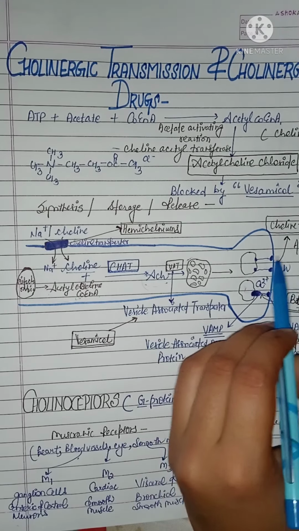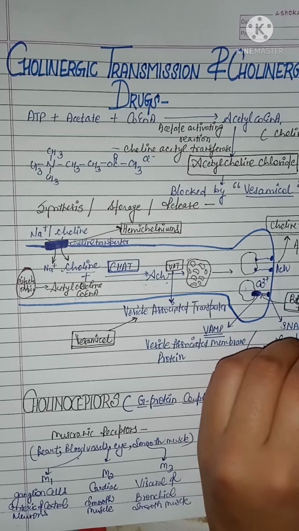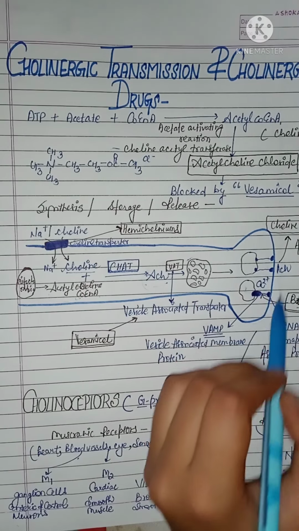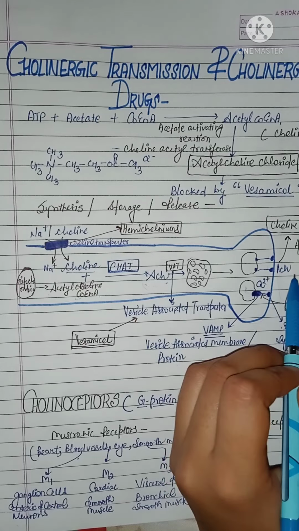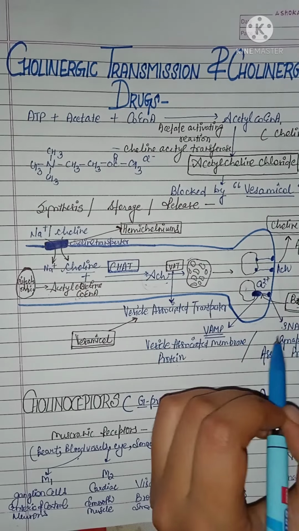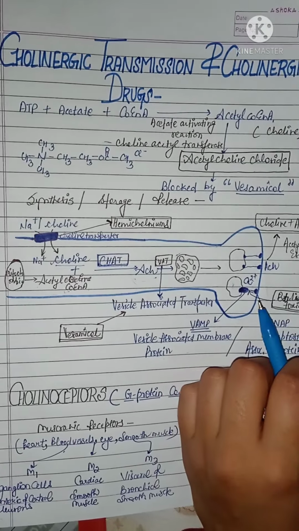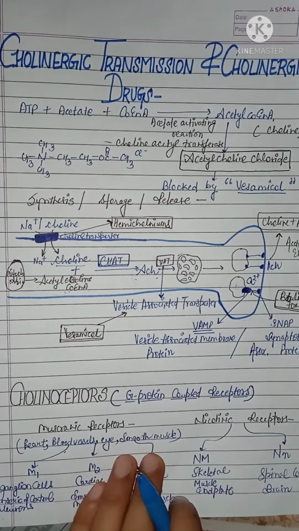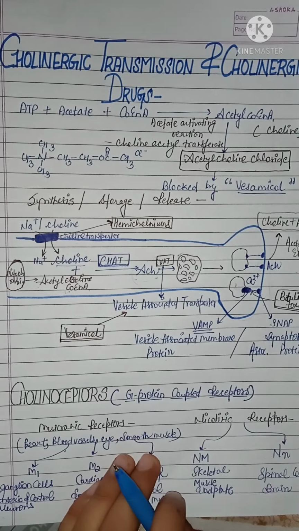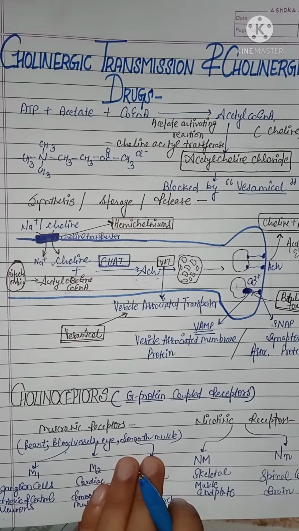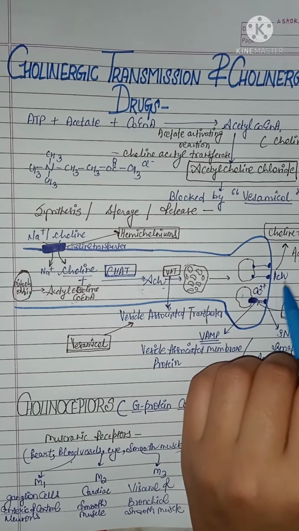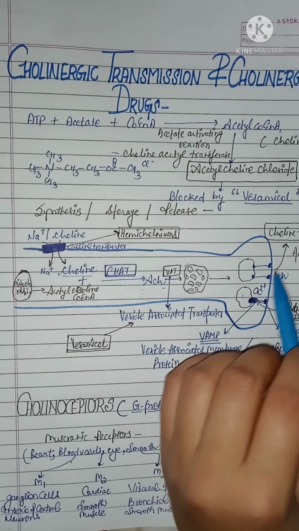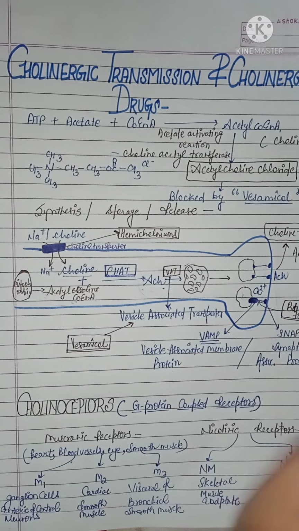Further, when acetylcholine is released from this neuron, either it will combine with another neuron and continue the process, or if there is a presence of acetylcholinesterase, it will break down the acetylcholine and give rise to the formation of choline and acetate.